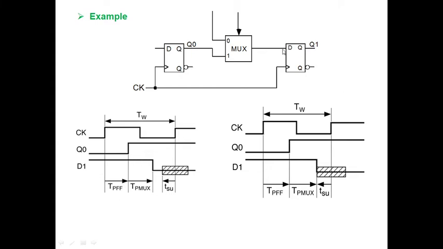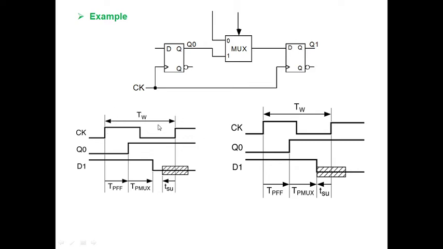Now this D1 is nothing but the propagation delay of this flip-flop plus the propagation delay of the multiplexer plus the setup time for the second flip-flop. All these things come into the picture, because anyhow these two clock signals are synchronous with each other. So if it is a positive edge of a clock here, I will have a positive edge of a clock here also. These two clock signals are the same. A clock event is happening here, and here also, because I am focusing on the positive edge of a clock only.